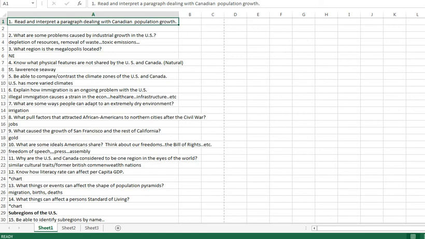Seven, what are some ways people can adapt to an extremely dry environment? Someone said AC in the class, and that is correct, but we're thinking more in terms of irrigation, especially farming, ranching, having some kind of water source around allows people to settle there.